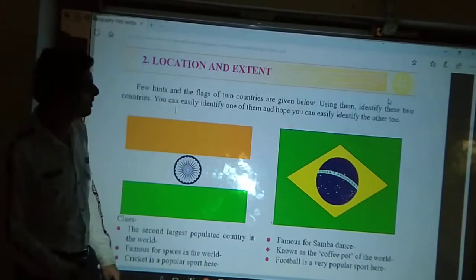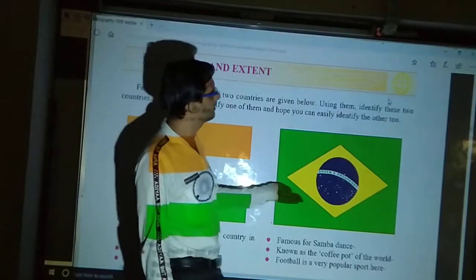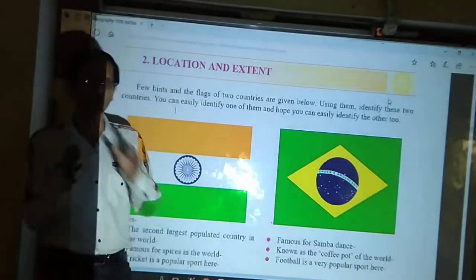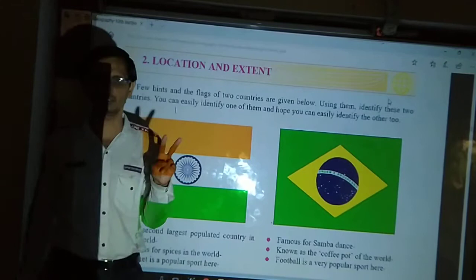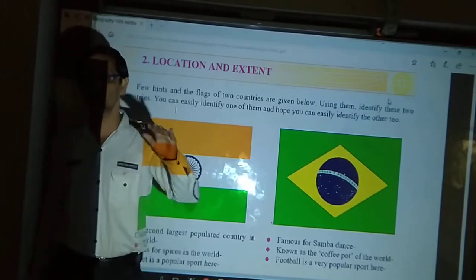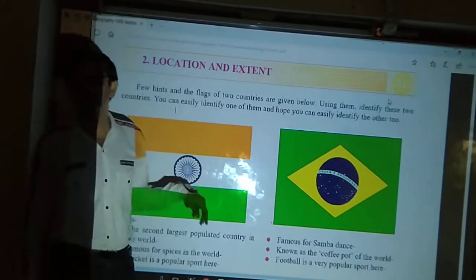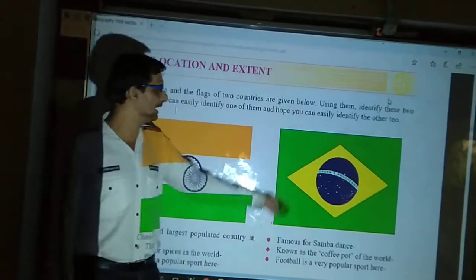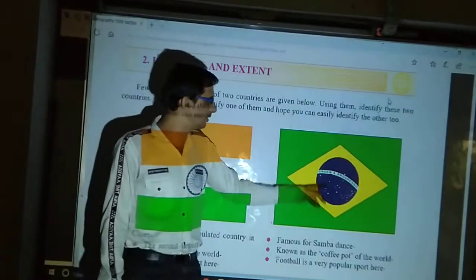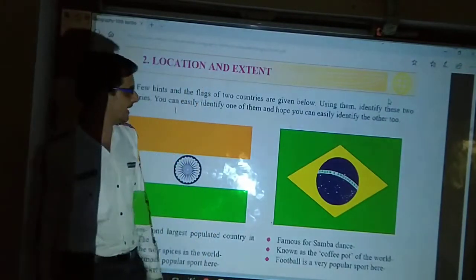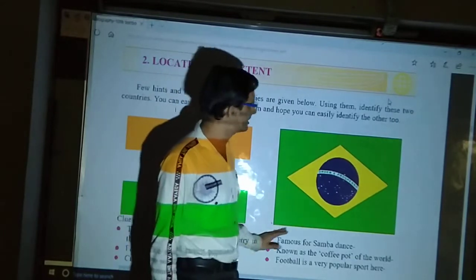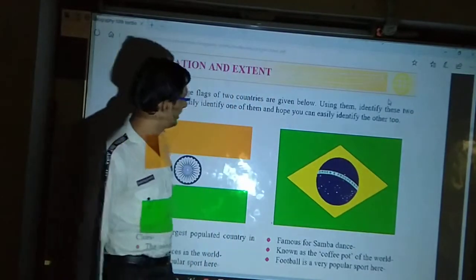Okay. Now I hope you can easily identify. Other than India, Brazil, I already told you in the previous lecture also, we are going to study only about two countries in the whole geography syllabus. First one is India, and second one is Brazil. You will see the Brazilian flag over here, and you can understand the Brazilian flag. Just look into it and you will understand it. Okay, so there are two flags.